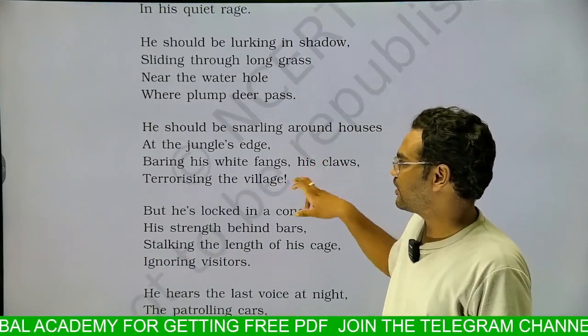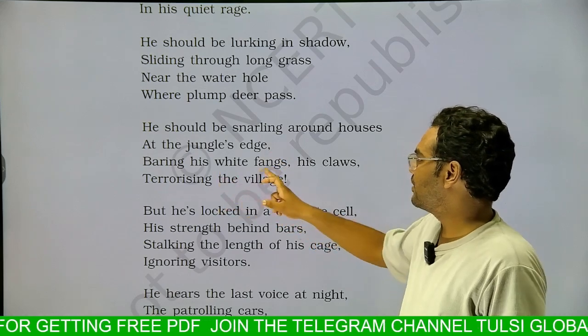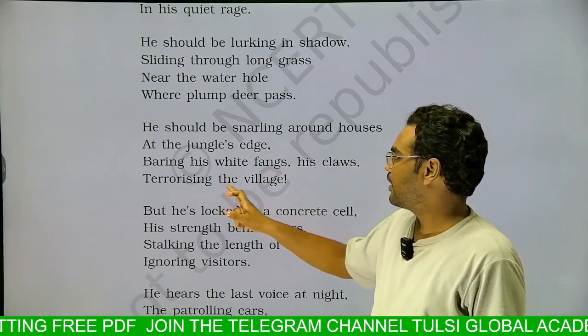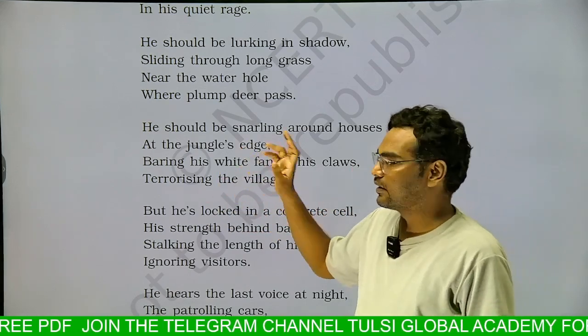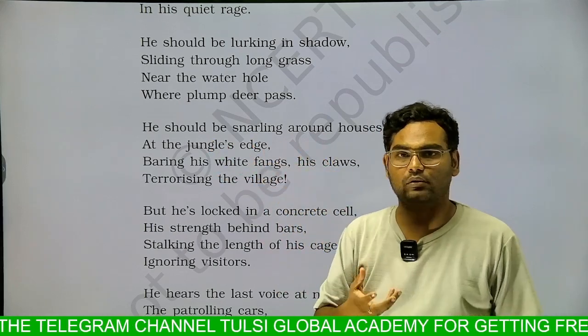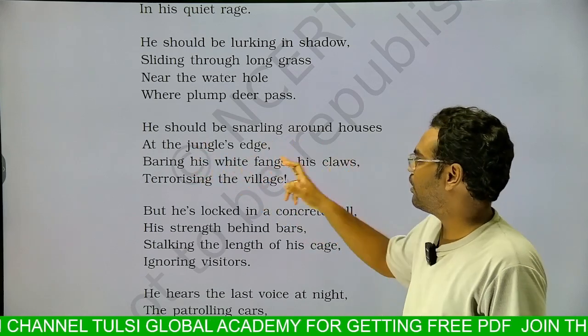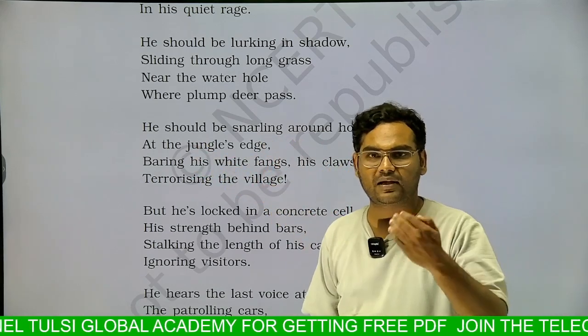See, in the third stanza, he should be snarling around the house at the jungle says, baring his white fangs, his claws, terrorizing the village. And the tiger who is in the natural habitat, he should be snarling, making the warning sound of the animal. He should be snarling around the house at the jungle is, when sometimes that tiger who is living